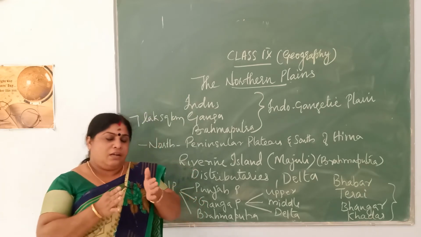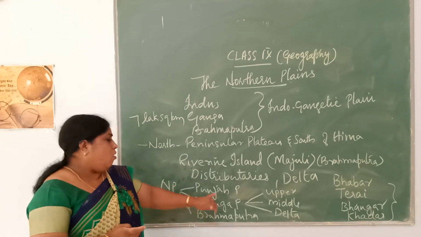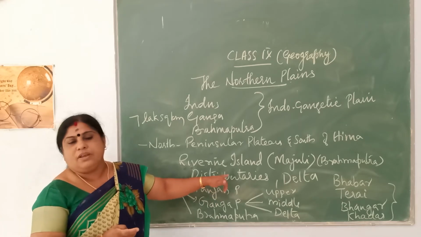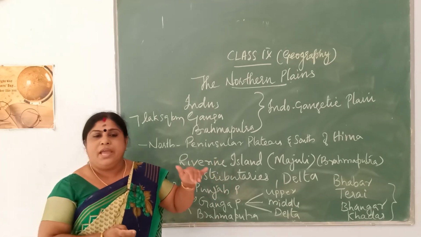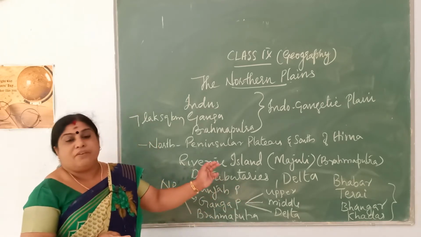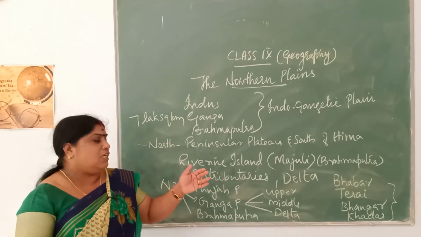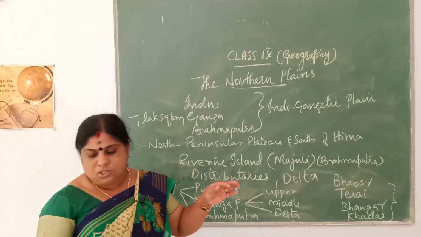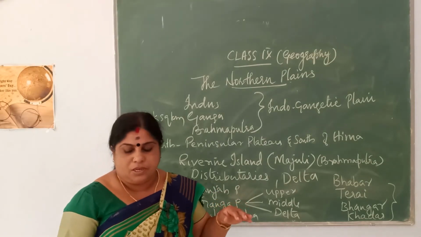So, this leads to the formation of distributaries. When rivers are divided into a number of small channels as a result of the weight of the silt being brought down, you call them distributaries.